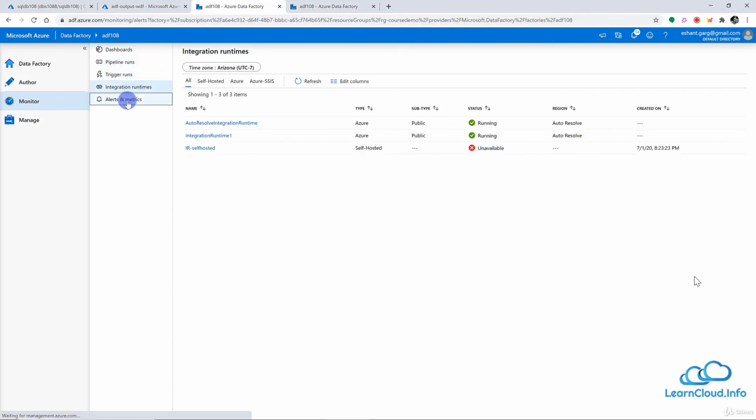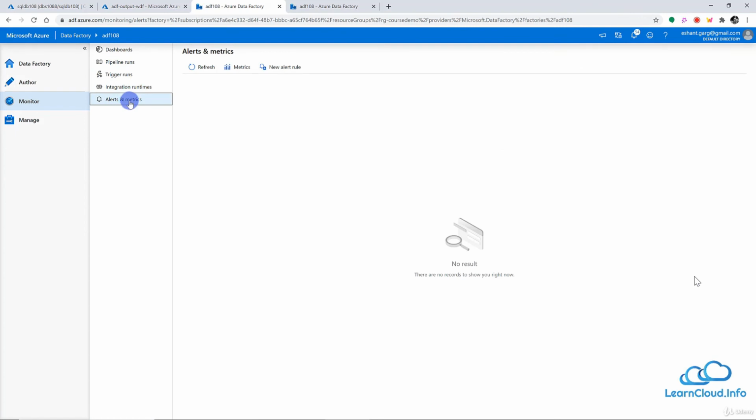And finally, we have the alerts and metrics, in which we can look at the metrics, and where we can create the alerts in case of any failure, or there are different metrics which we can choose to create an alert on. And this we are going to look into in the next lesson.